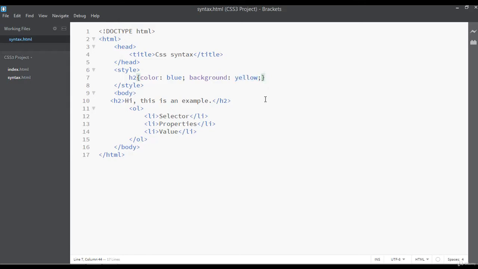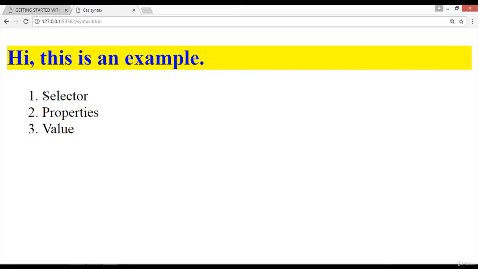So I hope that you have learned what syntax is, and it is totally clear for you. The concept is clear about syntax. I want you to understand that when we are selecting any element from HTML in CSS, this is called a selector that we have in the first step. Then you need to give a property for that selector, then you need to assign a value for that property, like that we have given here.